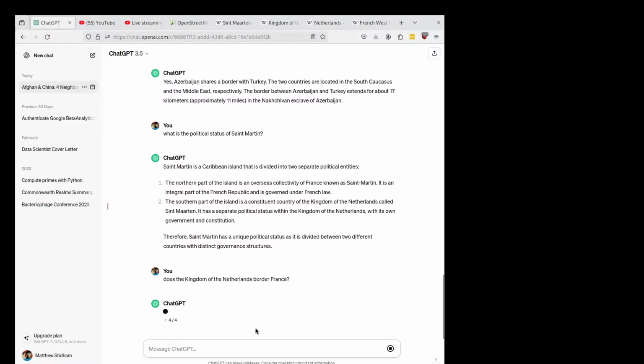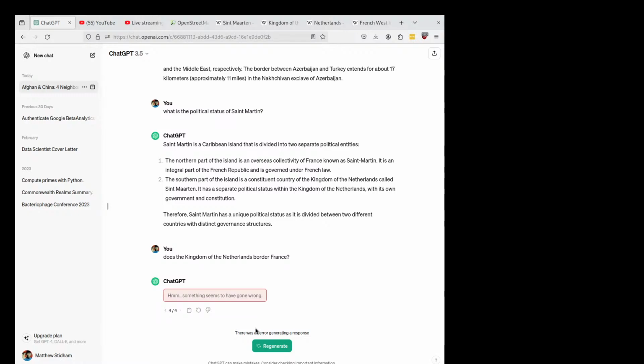We're now trying the fourth attempt. It just bugs out. At this point, I have corrected ChatGPT multiple times, and it is just bugging out. It's the fourth attempt to generate a response about whether the Kingdom of the Netherlands borders France. I want to archive this puppy.